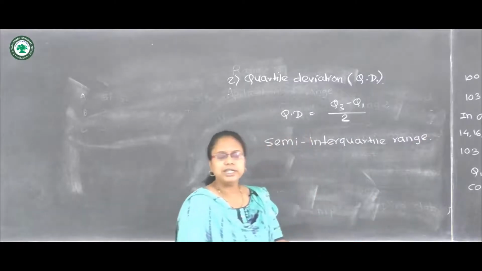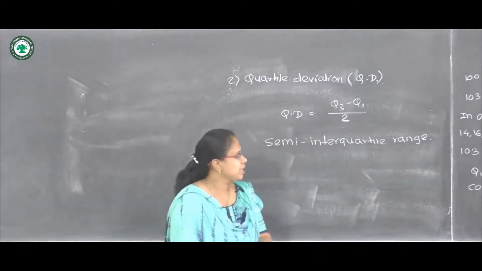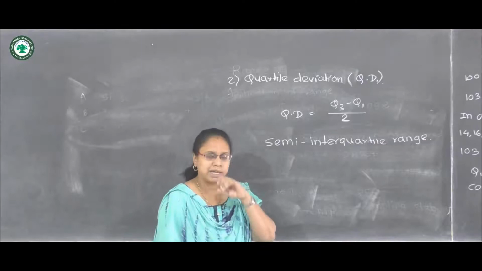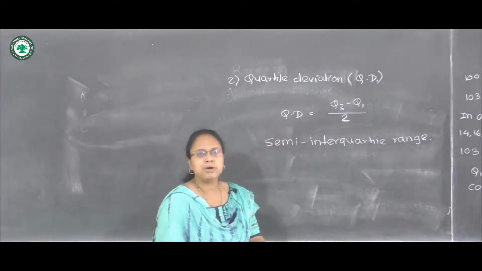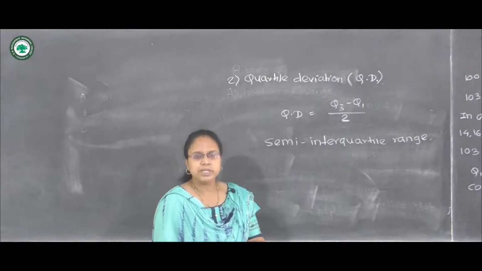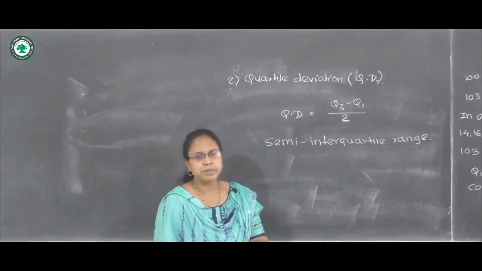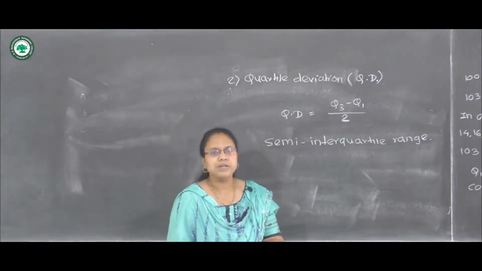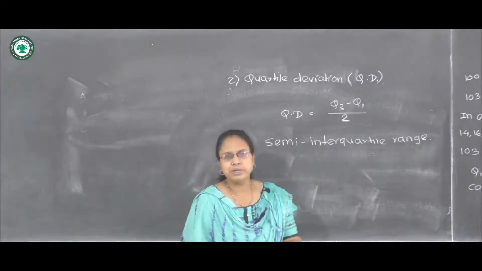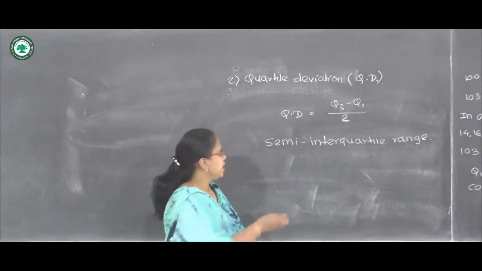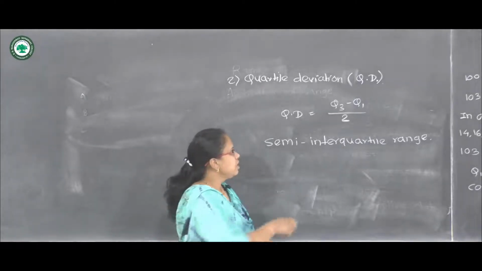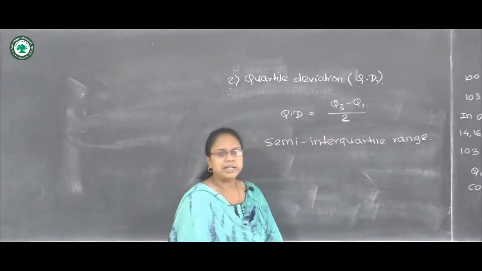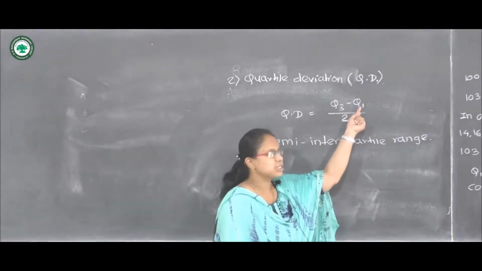While calculating range, many extreme observations are there, so this measure of dispersion fails to tell about the variation of data. For that purpose, we take only 50% of the data and we calculate the variation between them. So we can use the semi-interquartile range, which is dependent on Q3, the third quartile, and Q1, the first quartile.